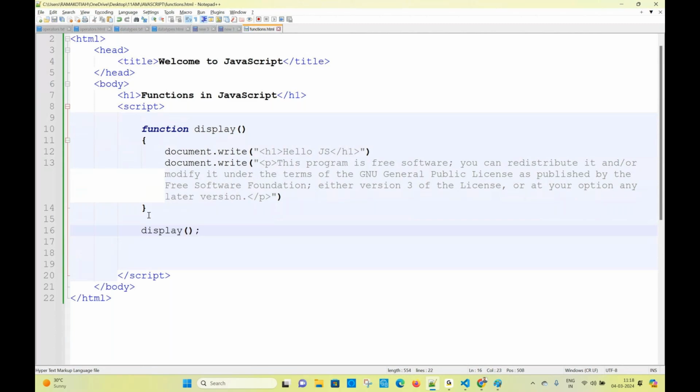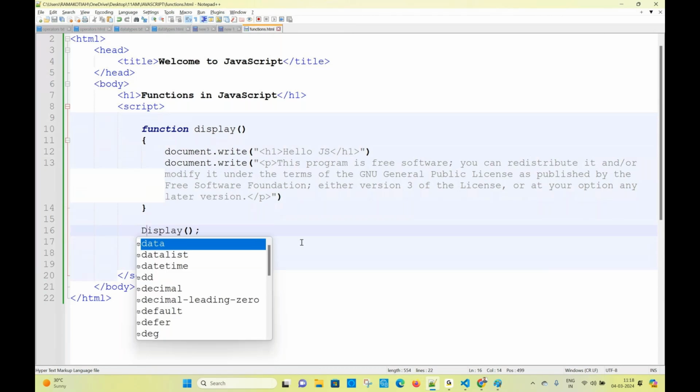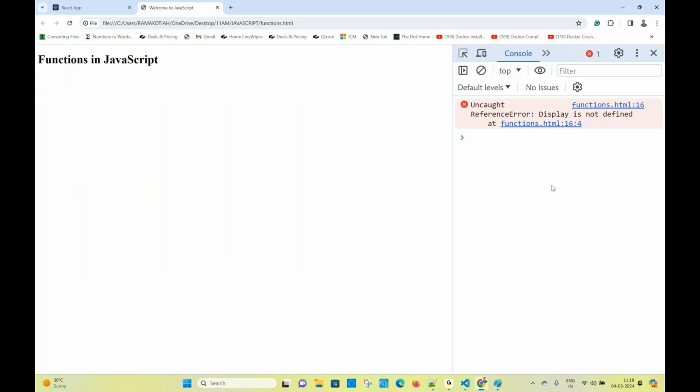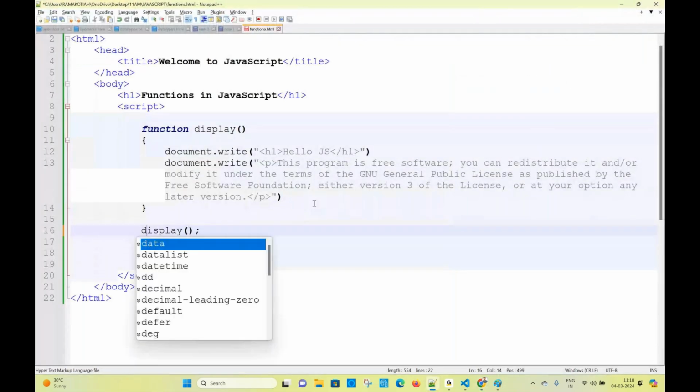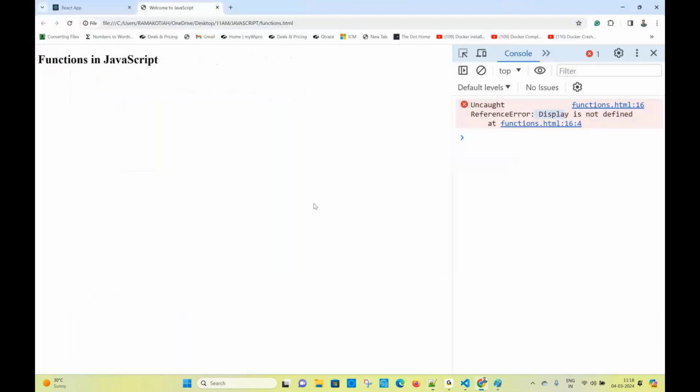Can I use capital D here? Function names are case sensitive. Definitely there will be an error in the console. Variables are case sensitive, and functions are also case sensitive. In whichever case you define it, you have to access it in the same case: display. Now you see you are getting output.